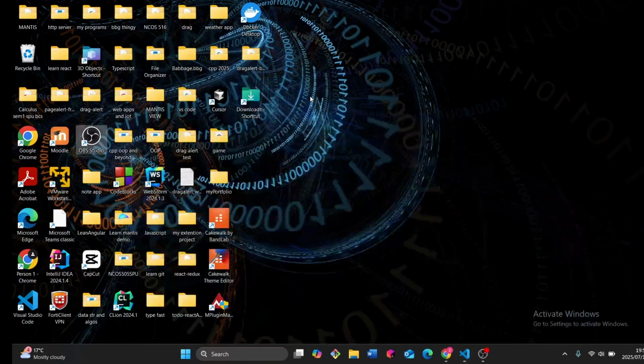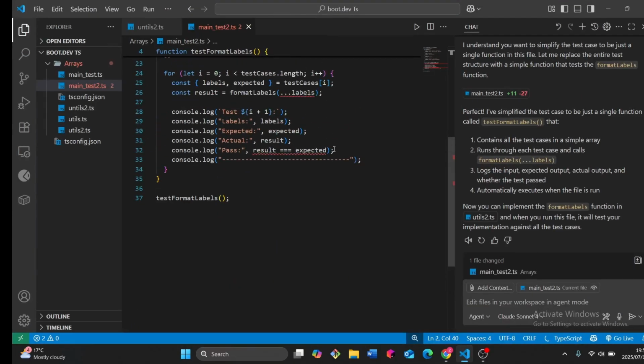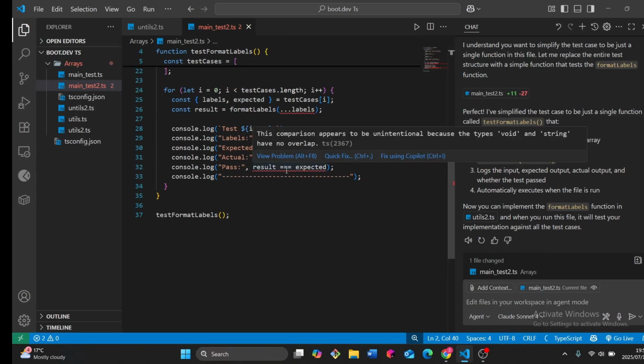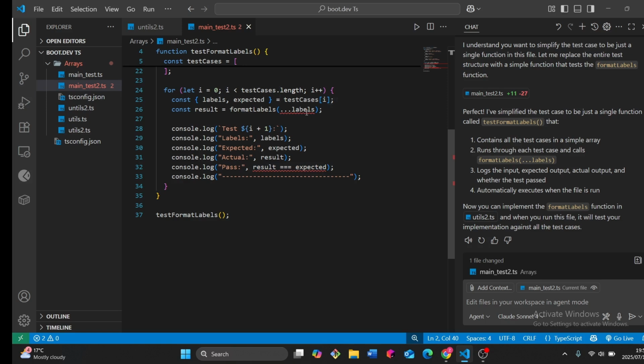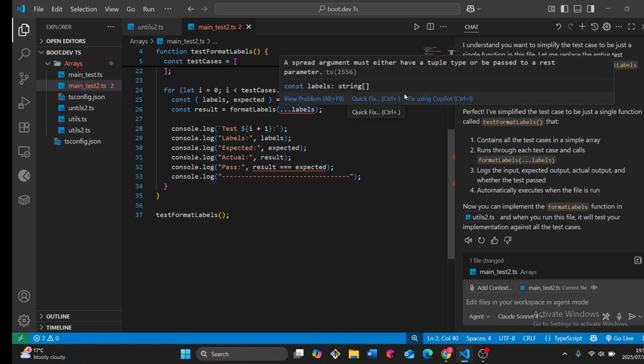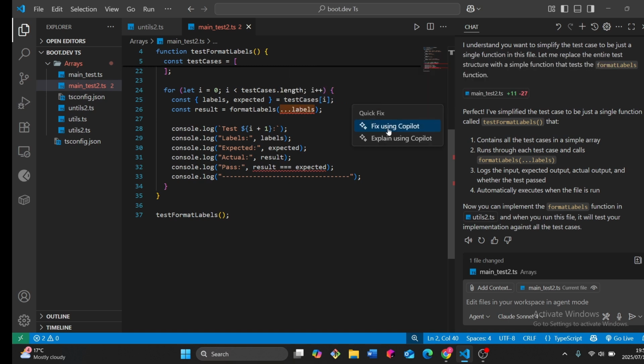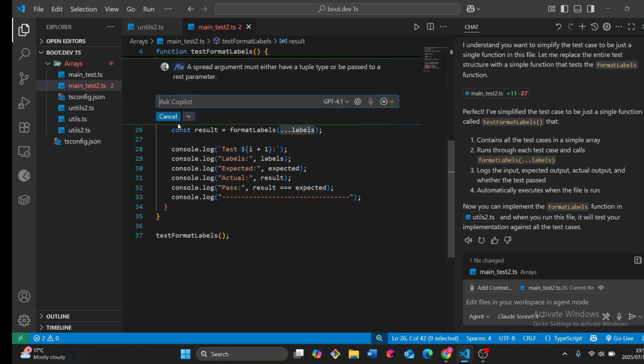And there are more errors again. Come on, man. Oh man. This is going to take time, man. Maybe I shouldn't use Copilot for the code because I know what to do, man.